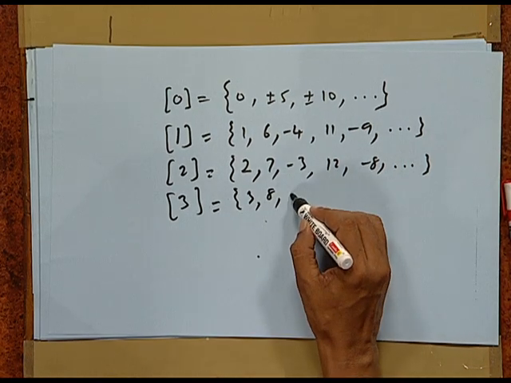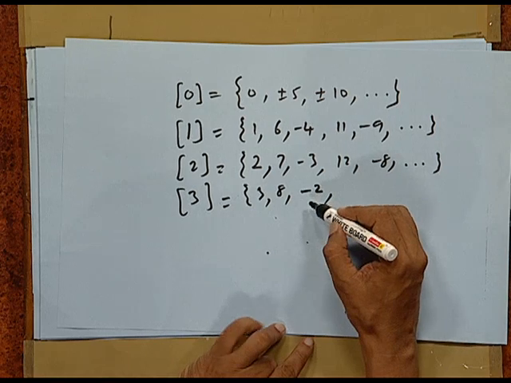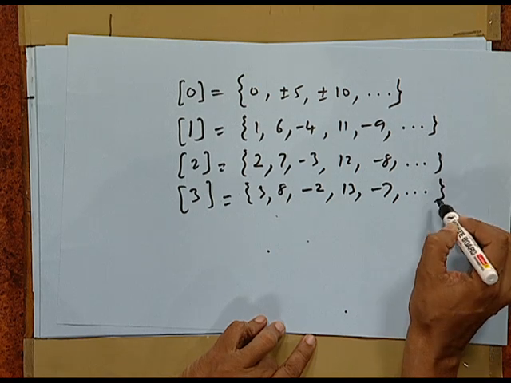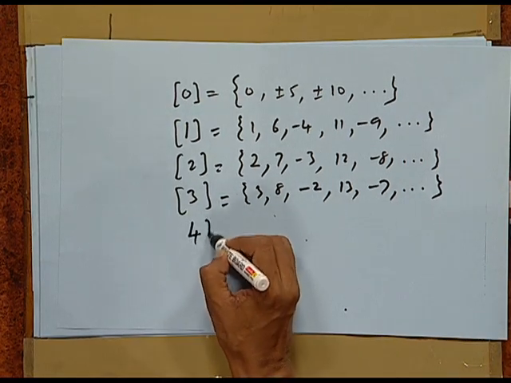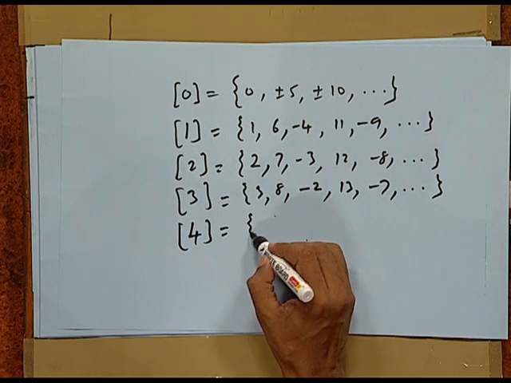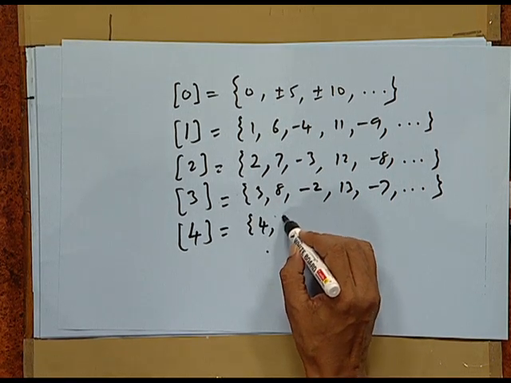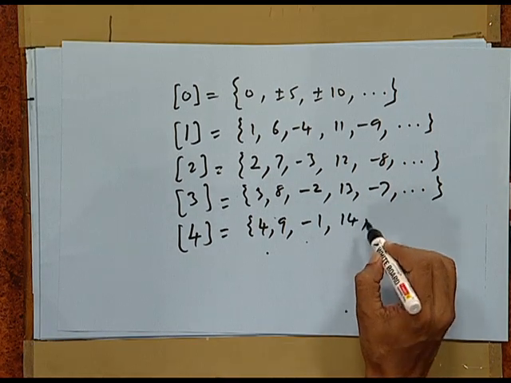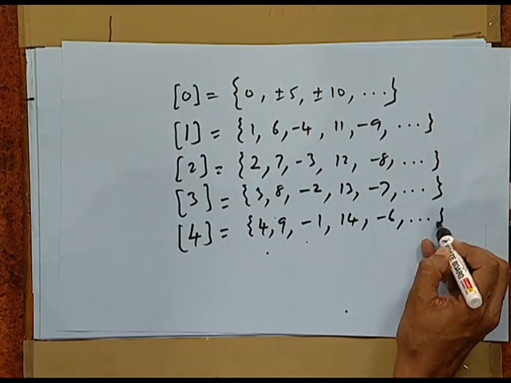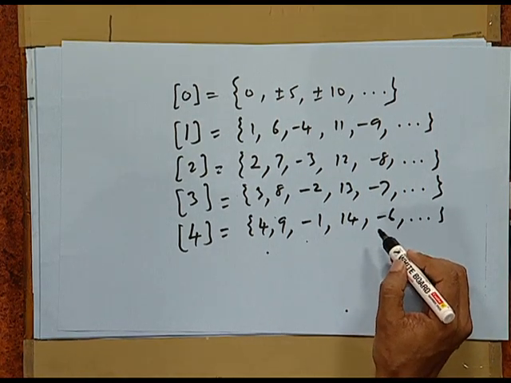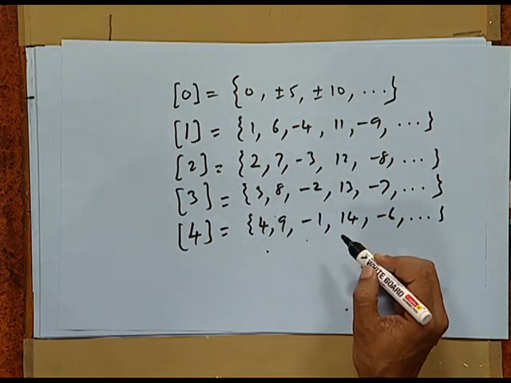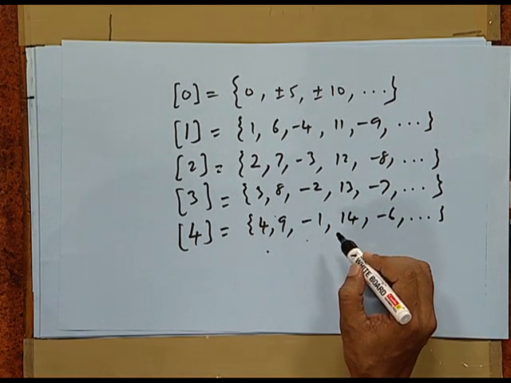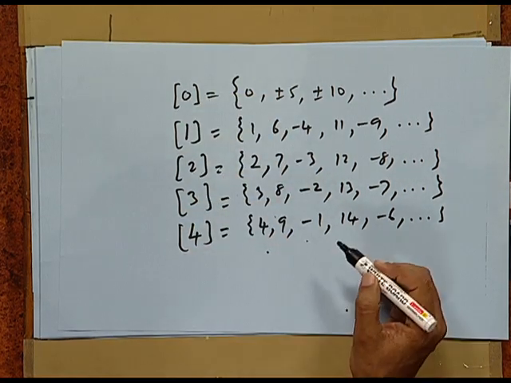8, minus 2, then 13, minus 7 and so on. Then we have the element 4, we have 4, then 9, then minus 1, then we have 14, then minus 6 and so on. Now, if we take 5, because 5 is already there, no more new classes we get. So, there are exactly 5 classes which are the equivalence classes for this relation.